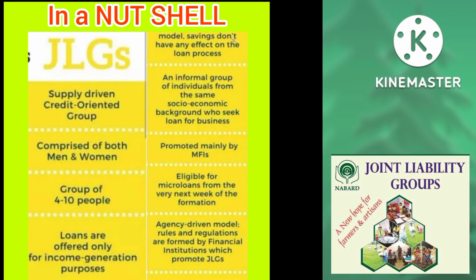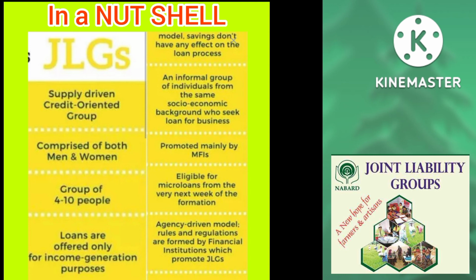In a nutshell, JLG is a supply driven, credit oriented group comprised of both men and women, a group of 4 to 10 people. Loans are offered only for income generation purposes. Model savings don't have any effect on the loan process.